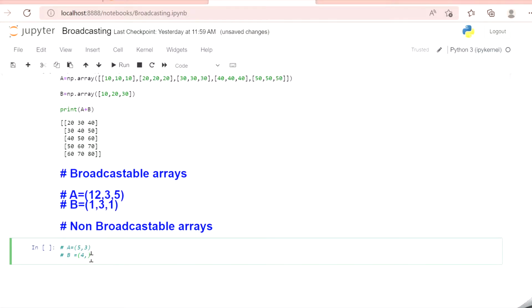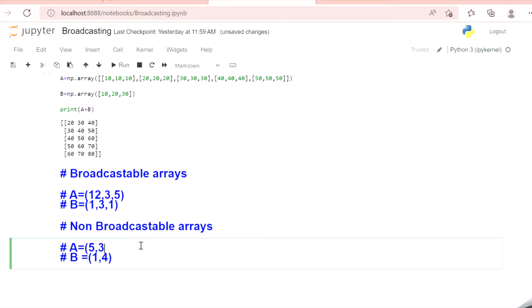So here, let me make it markdown. So A is a two-dimensional array and B is a one-dimensional array. So we have to prepend it with 1. And now from the trailing end, we have to check the dimensions 3 and 4. The rule does not satisfy because 3 is not equal to 4 and one of the dimension is not equal to 1. So both the rules are false in this particular scenario. So it becomes a non-broadcastable array.